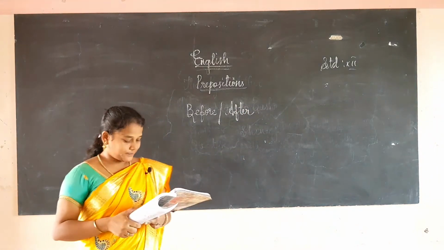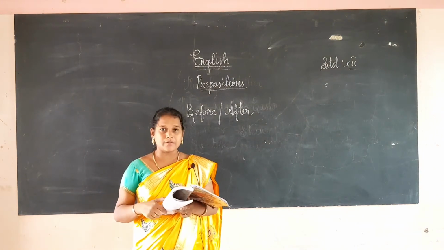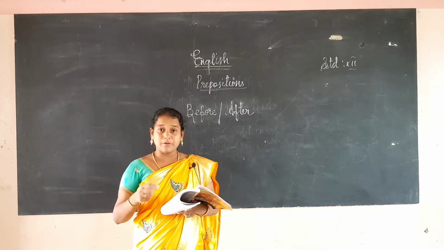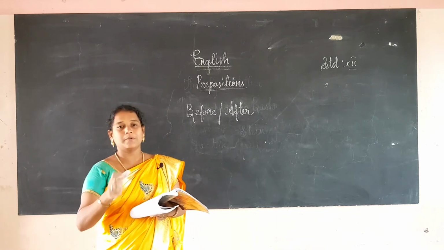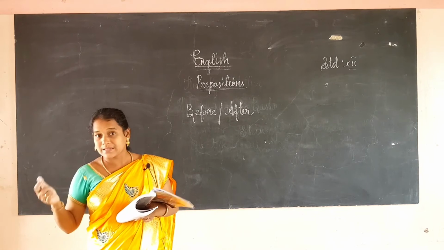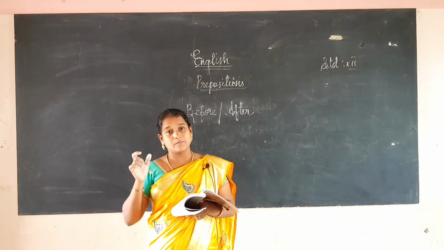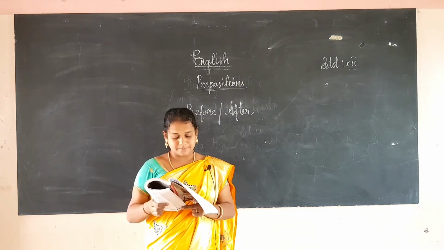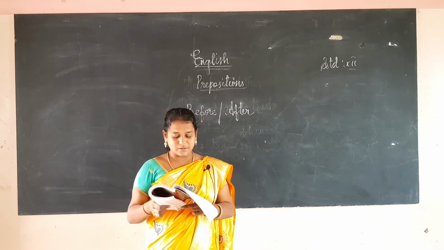Before we use for the second action in the phrase when we mention two actions. Before eating food, you clean your hands. So what should you do before eating? Clean your hands. You should wash your hands and only then eat. So before is used for the second action in the phrase.